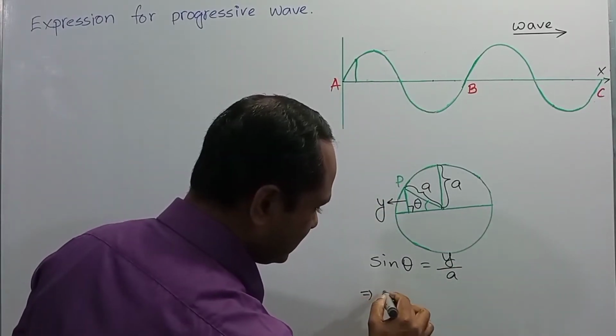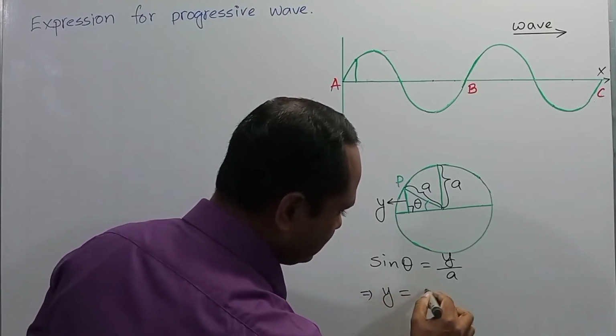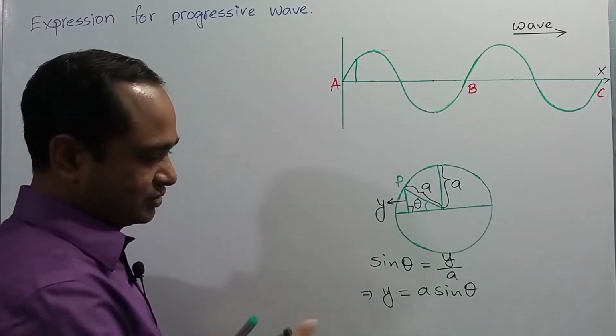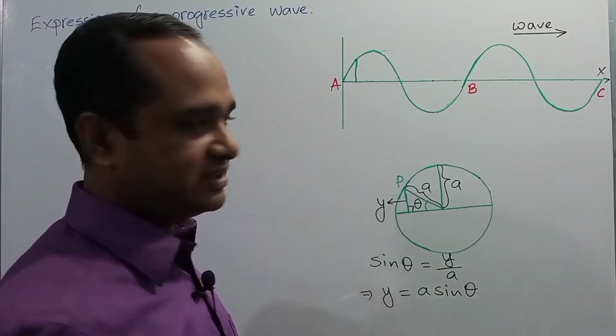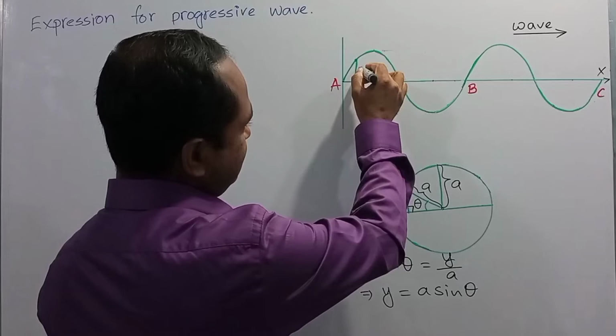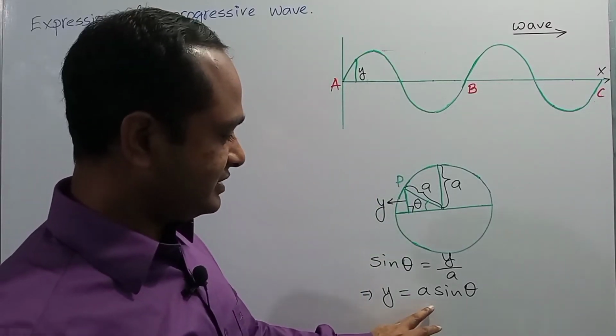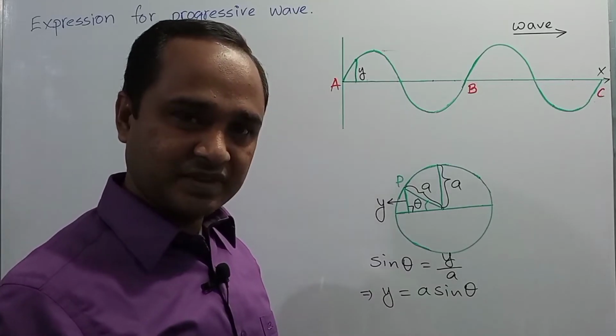So dear student, from this expression you can write that y is equal to A sin theta. So what does y indicate? Y indicates the displacement of the particle. So displacement of a particle is denoted by this expression, right?